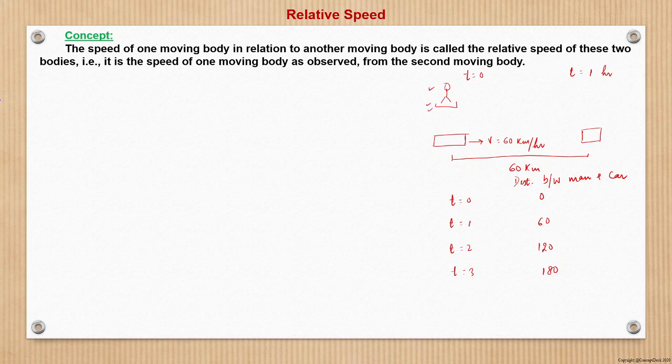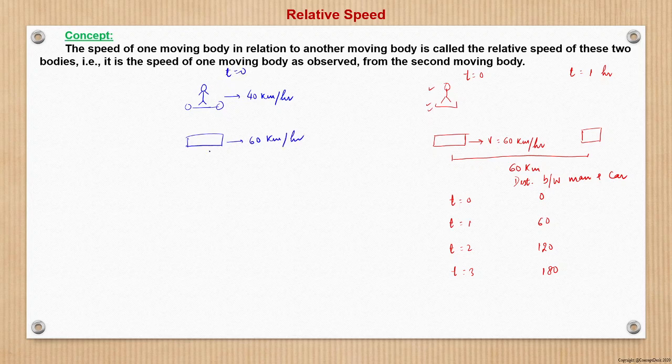Now we'll try to understand another scenario where there is a man who is riding a bike, and the bike is moving at a speed of 40 kilometer per hour. And now there is a car also running parallelly. This is a car which is going at a speed of 60 kilometer per hour. So what will happen?